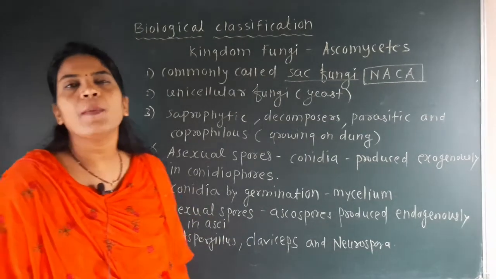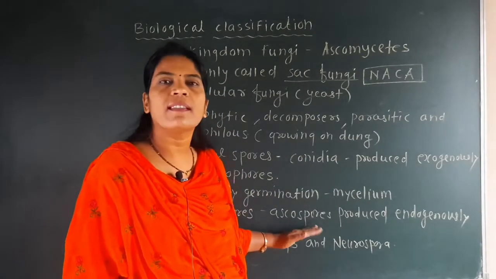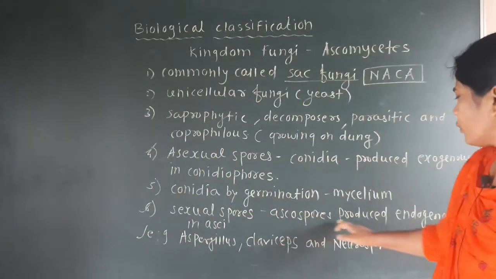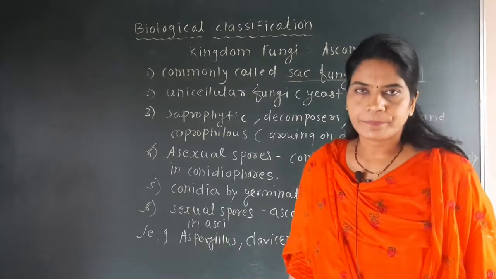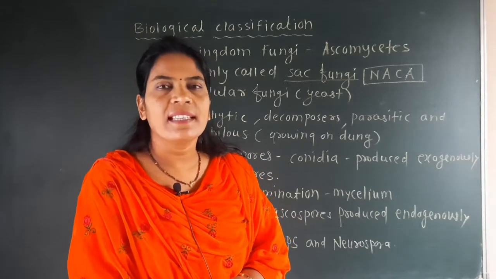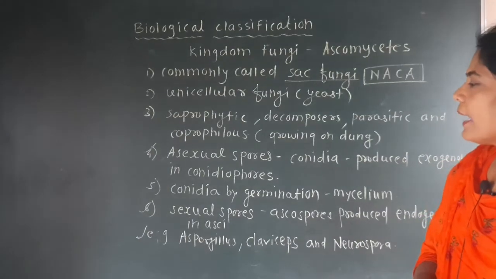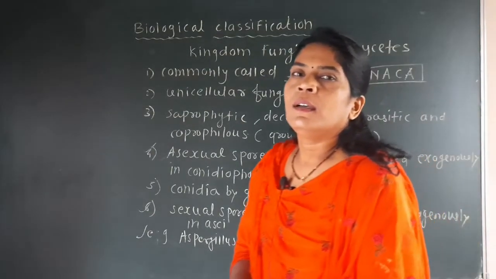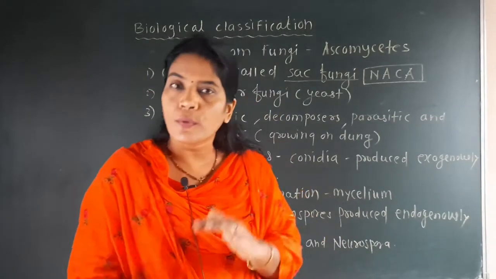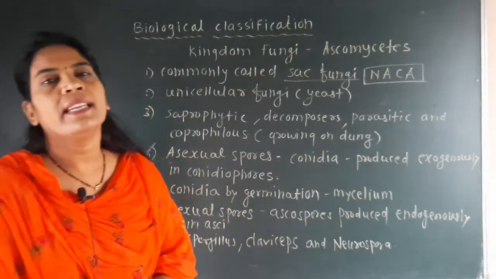And there is another type of spore which we call a sexual spore, and the name of that sexual spore is ascospore. These ascospores are produced endogenously, inside the body of the fungi, in a structure called asci. Here we have to focus on the point that asexual reproduction takes place by the spore conidia in the conidiophore, and sexual reproduction takes place by the ascospore in the asci.